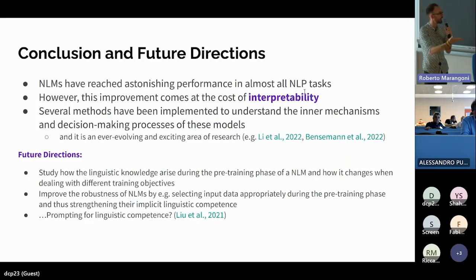For instance, studying how this linguistic knowledge in the model arises during the pre-training phases, so when we are training the model, how this knowledge arises. Another direction is trying to improve the robustness of these models, for instance by selecting input data in an appropriate way in order to have a model that is more robust to a specific structure or to a specific task, and other kinds of possible implications.